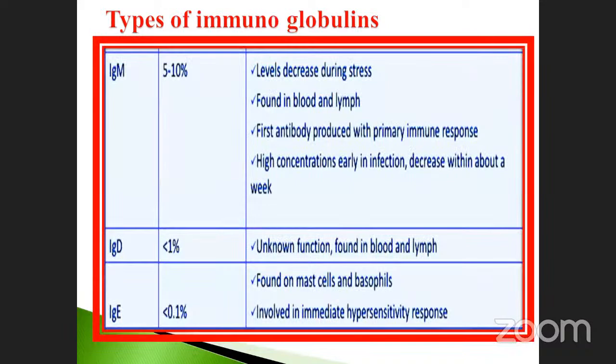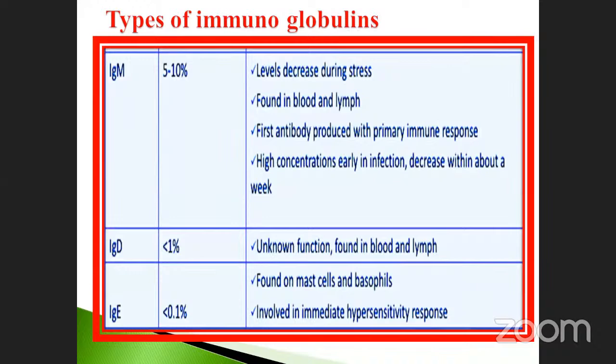So next one is immunoglobulin M. It is 5 to 10%. The level decreases during stress. When you are under stress, the immunoglobulin M level comes down. Found in blood and lymph, similar to immunoglobulin G. It is the first antibody produced in the primary immune response. Which one is the first antibody response? Immunoglobulin M. Note it down. This is a very, very important one. High concentration early in infection, decreasing within about a week.